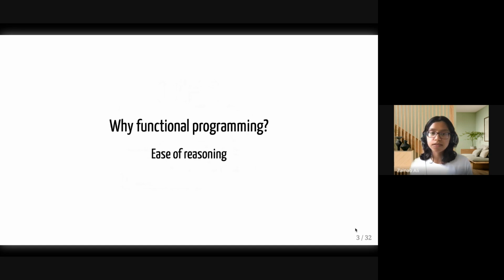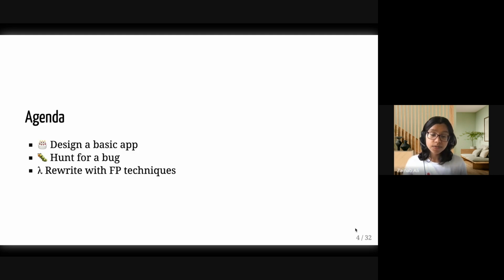Just as you have many other techniques for trying to achieve good code, let's say you start off writing spaghetti code and you want to improve it, you might decide to name things differently. You might decide to structure it differently. You might decide to write tests for it. Functional programming is another technique that you can apply to the way that you design your programs that will help you reason about them.